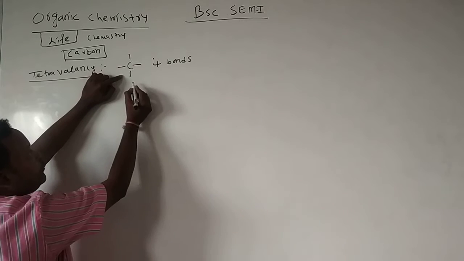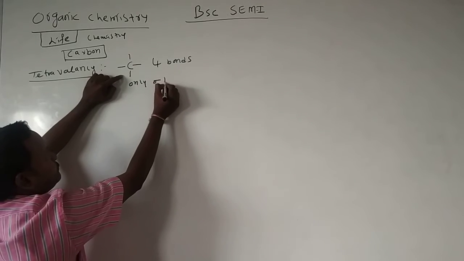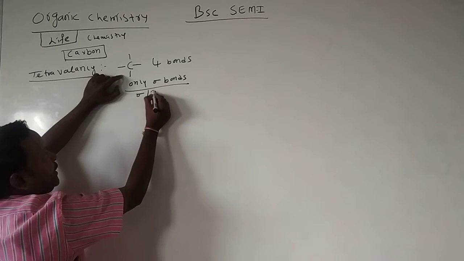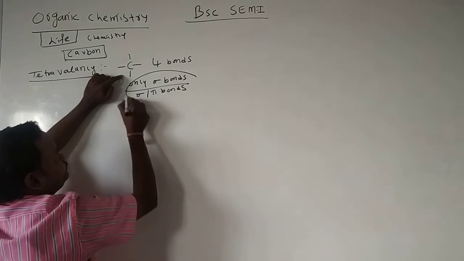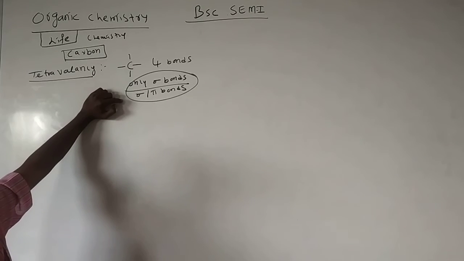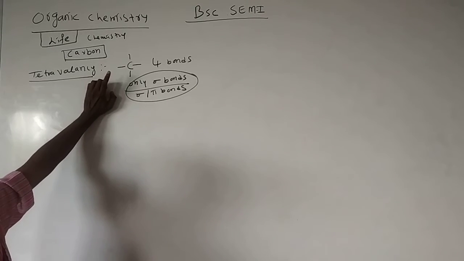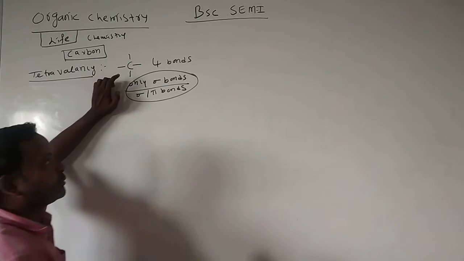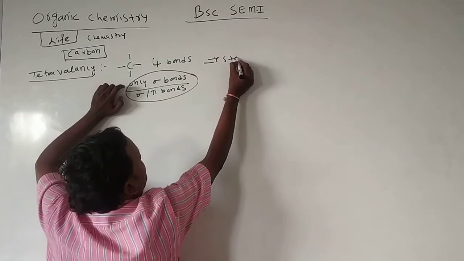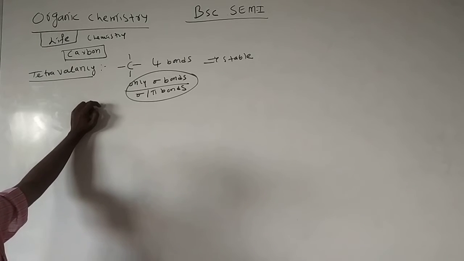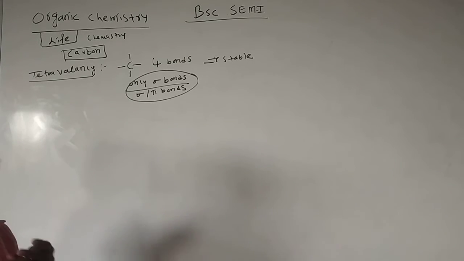Either it may be only sigma bonds or sigma and pi bonds, depending upon the molecule. Different types of bonds we have, sigma or pi. But carbon forms 4 bonds around it. In tetravalency it is more stable. Why is it more stable in tetravalency? We'll see.